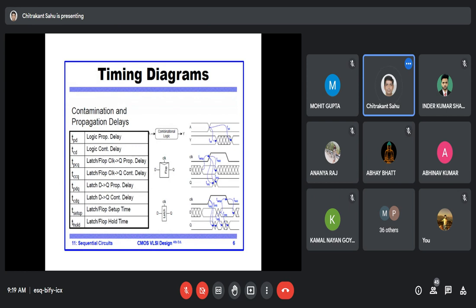T setup. So what is that T setup? T setup is the setup time required by the input. The input must be stable before the clock arrives. That is the mandatory condition. And these slash lines are there, you can say tri-state. It is not a stable state, right? It is a high impedance state, and it can be a logic one or a logic zero.